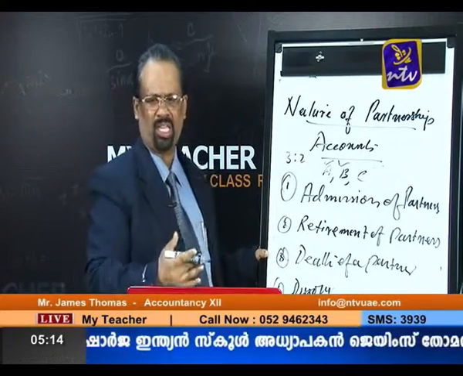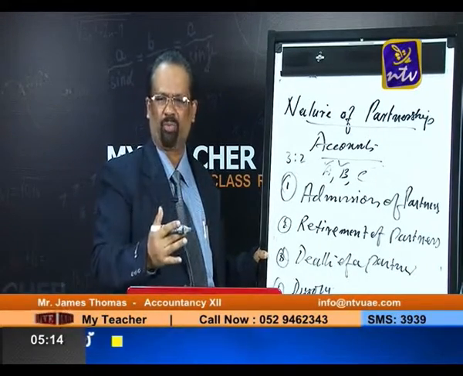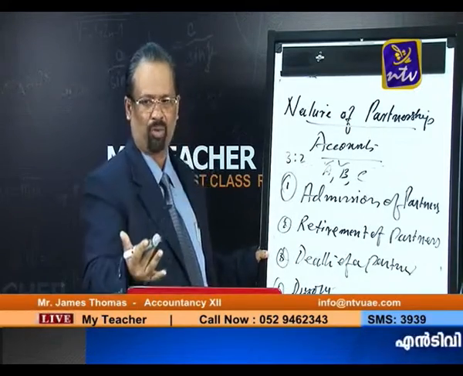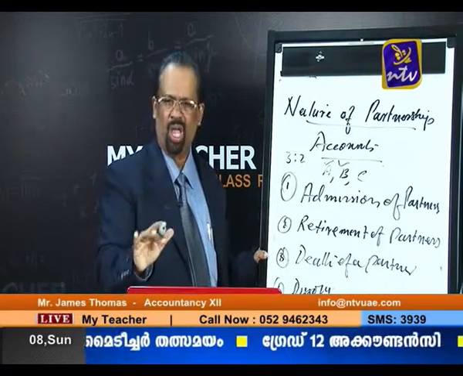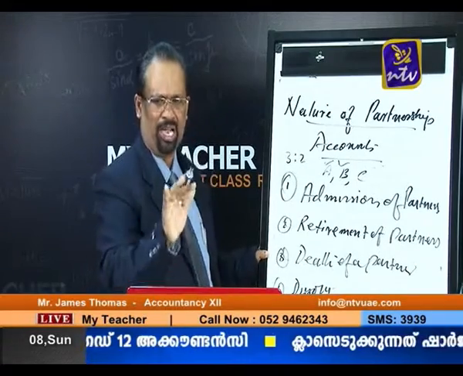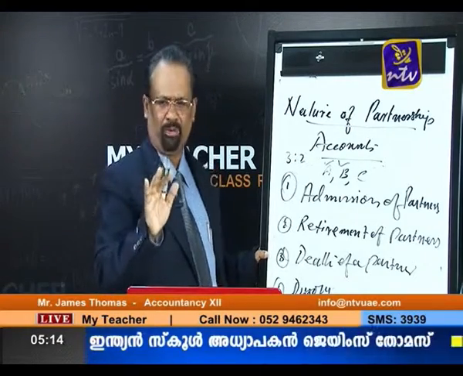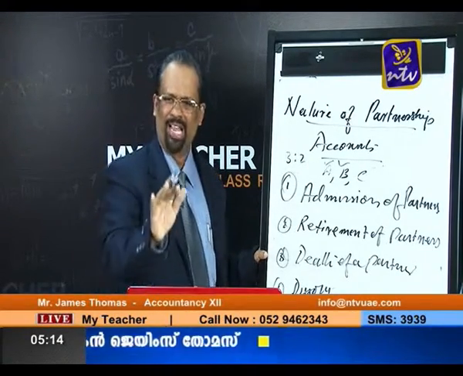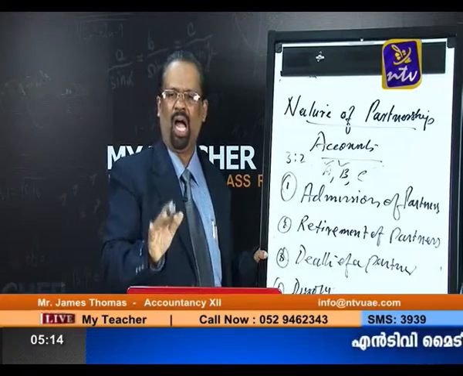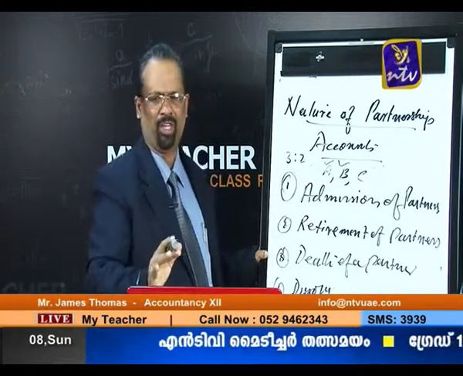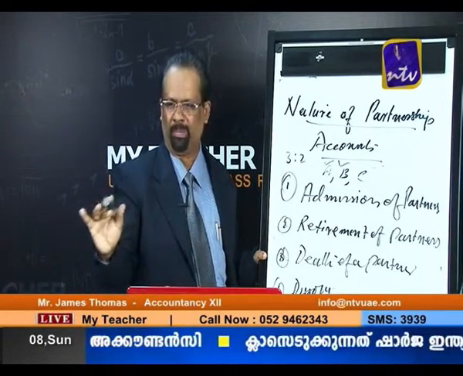So you know that the first method is average profit method. That means the total profit. How to calculate average profit? First, you find out the total profit divided by the number of years. That is the average, and that amount should be multiplied by the number of years' purchase, which is equal to goodwill. Or otherwise, under average profit method, we can calculate goodwill by the following formula: first you find out average profit, and then multiply that amount by the number of years' purchase. So you can calculate goodwill under average profit method.